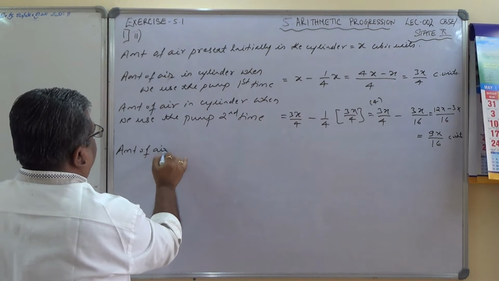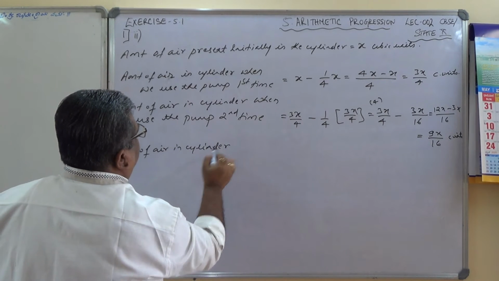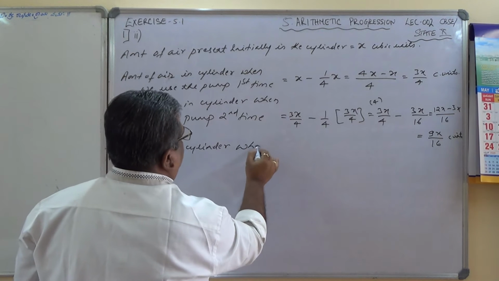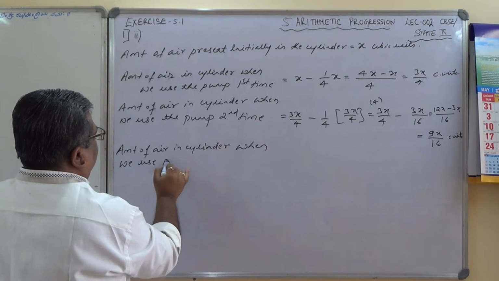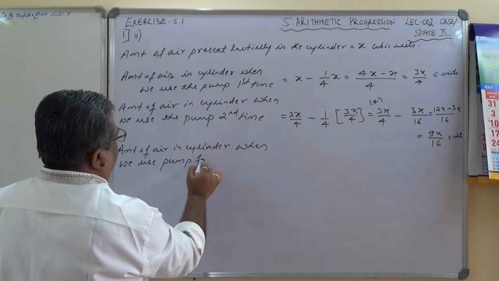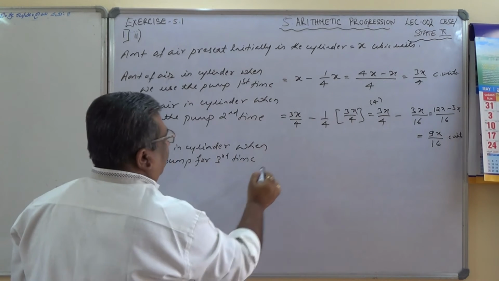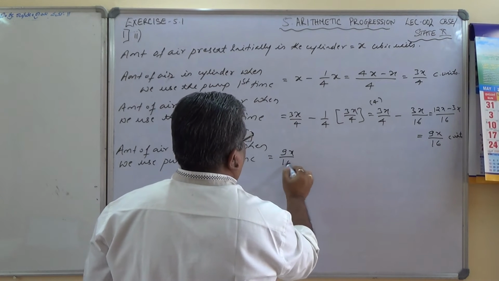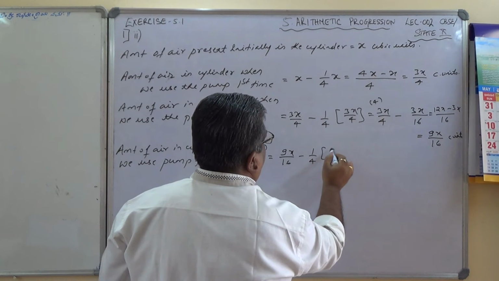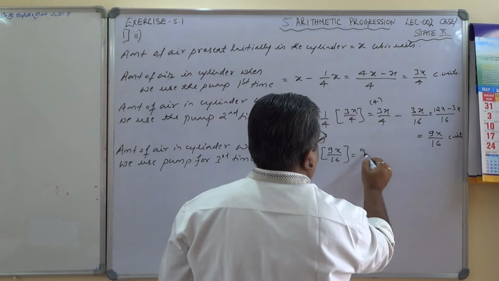Next, amount of air in the cylinder when we use the pump for the third time equals 9x by 16 units minus 1/4 of 9x by 16 units.